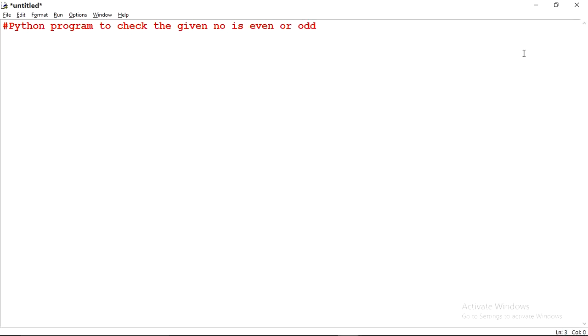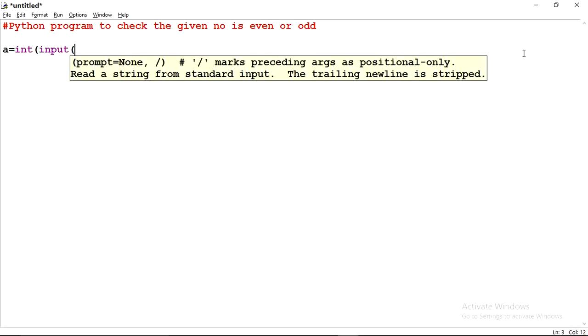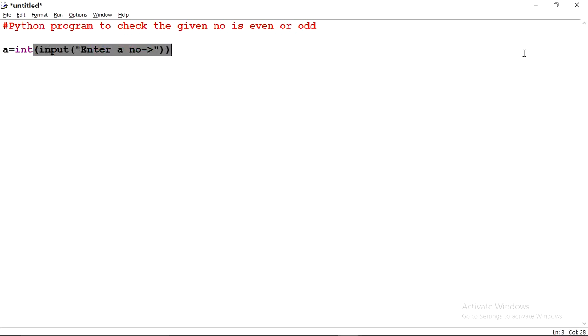So let's start. For it, first of all we have to enter a number. I'm taking a variable a is equal to int, input a message, enter a number. It will typecast it into integer.